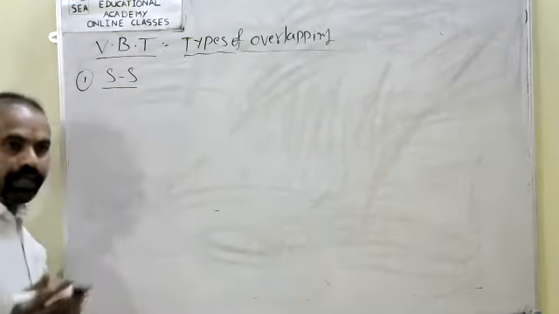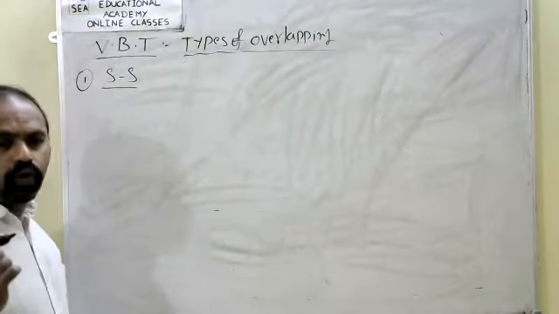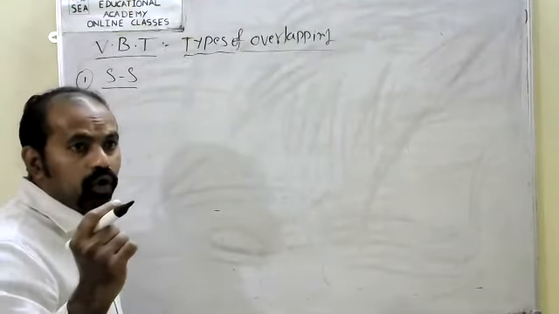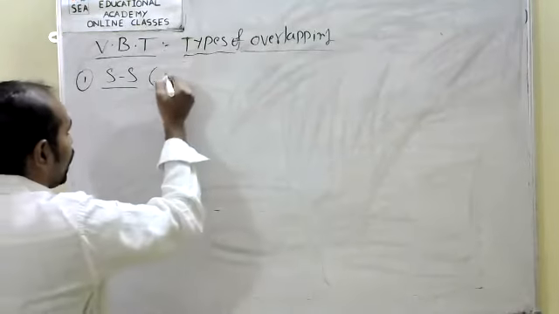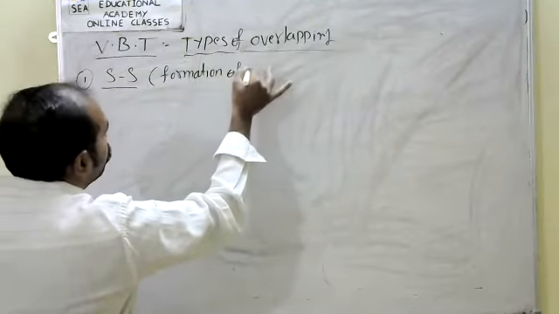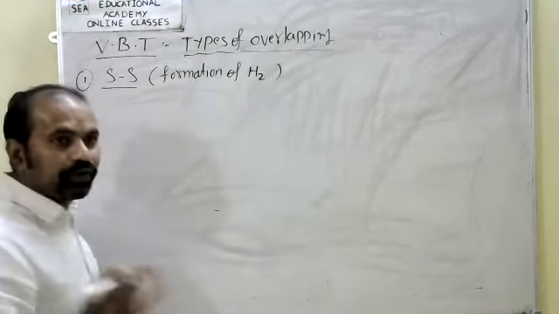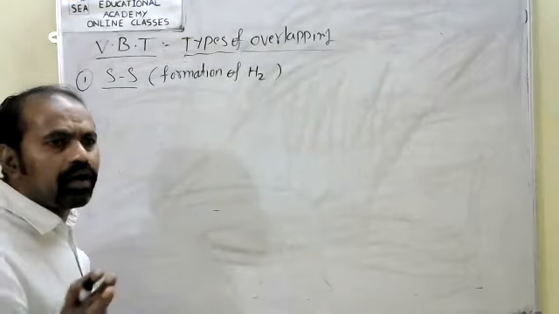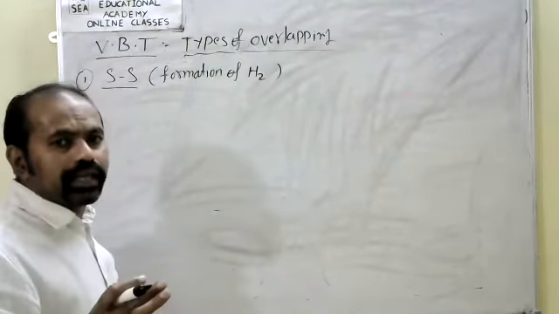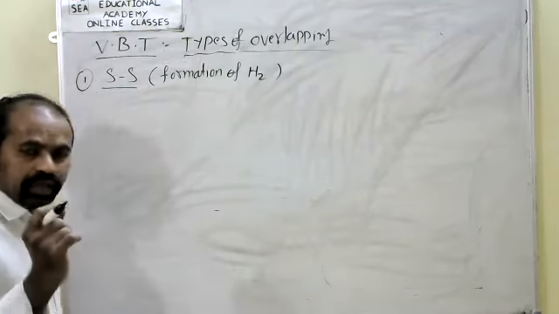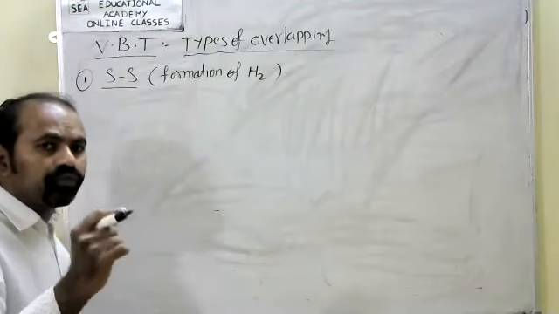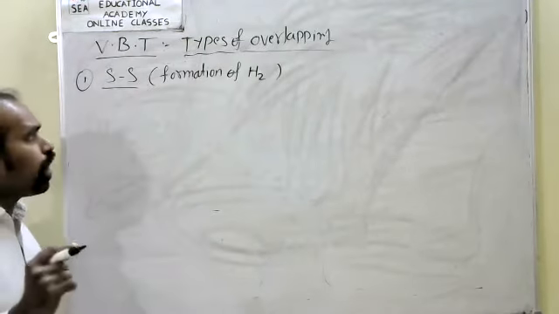Okay, first one, SS overlapping. For SS overlapping, I have given a good example, formation of H2 molecule. It is an example of SS overlapping. So what is overlapping? Here, the overlap between two half filled orbitals.